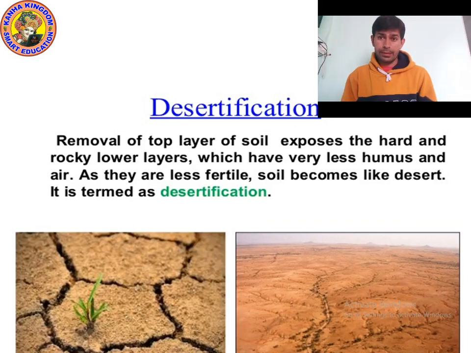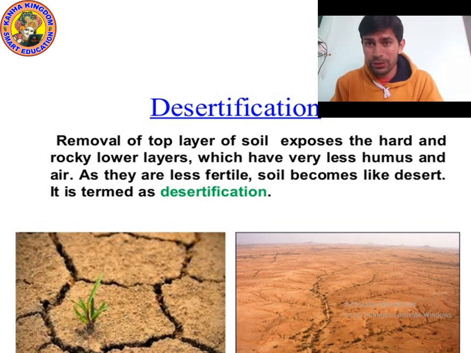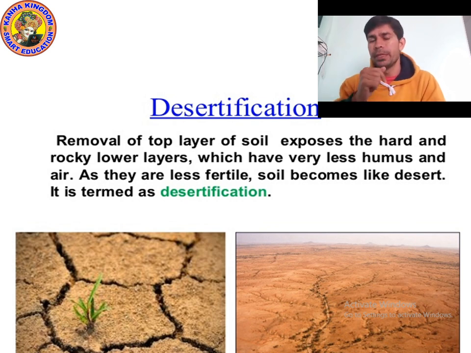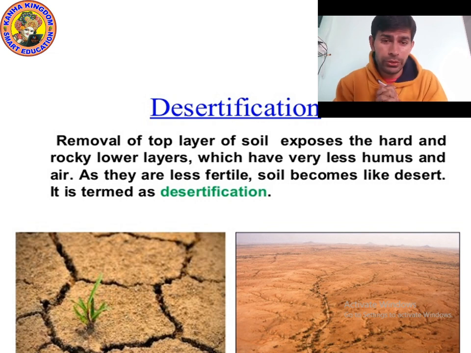So last time we studied about deforestation. Now we will continue Chapter 7, Conservation of Plants and Animals. Before we start the chapter, let's revise whatever we studied in the previous class. First of all we will revise, then we will move to the next topic, which, as you can see, is on your screen.